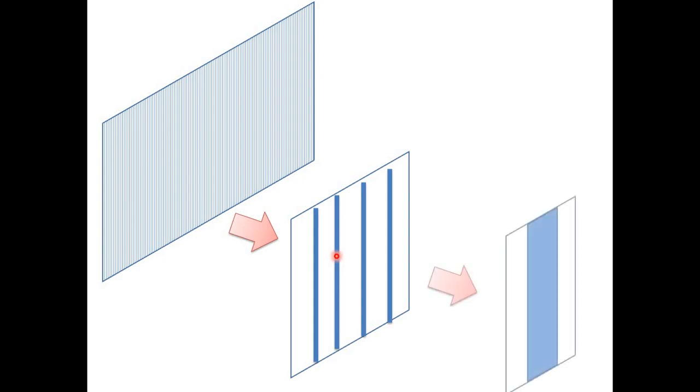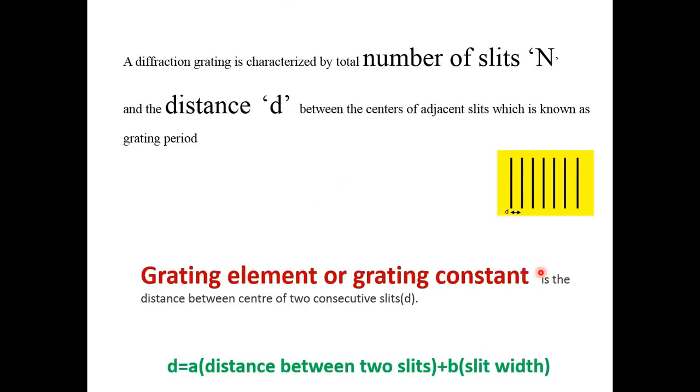So again I'll take the enlarged view of one portion of this grating. So here you can see this is nothing but the glass portion, and the patch with blue color is nothing but the scratch made over here. So here what we have taken, a is the width of the glass surface and b is the width of the scratch. Why has this been done?